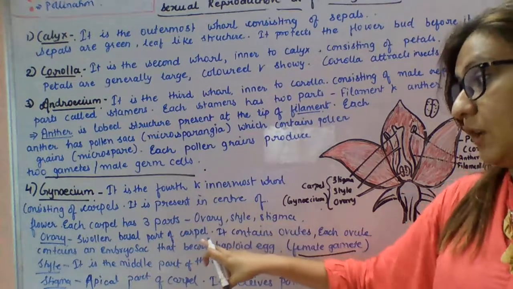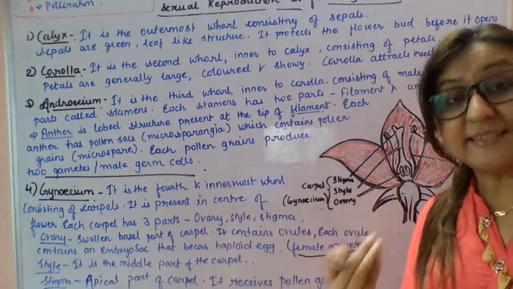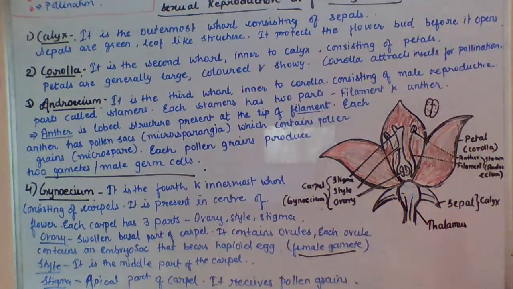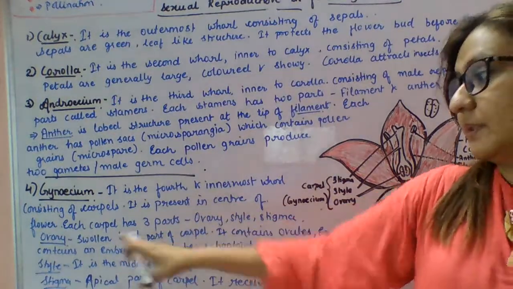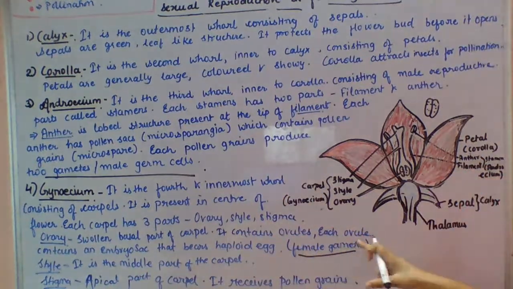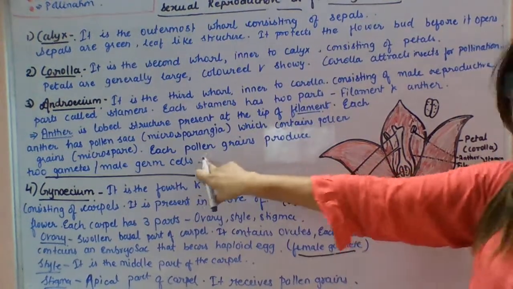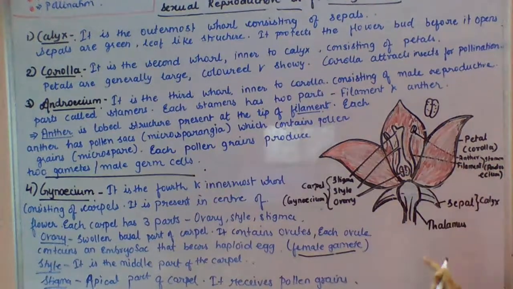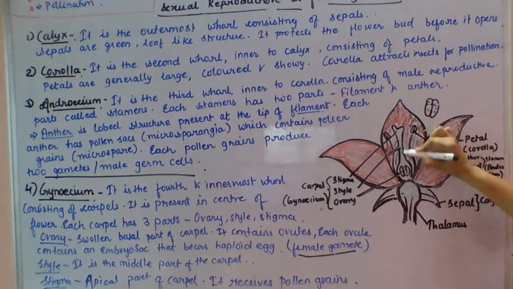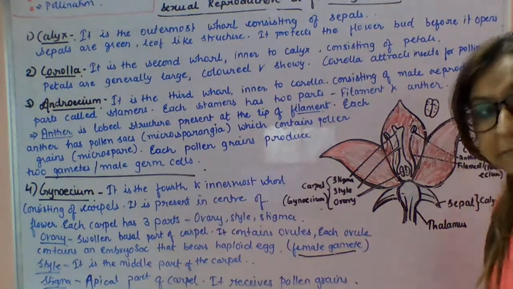That swollen basal part of the carpel is called the ovary, and inside the ovary it consists of ovules. Each ovule contains an embryo sac that bears a haploid egg, or you can say the female gamete. So here the female gametes are present and here the male gametes are present. Now see this part, style. Style is the middle part of the carpel, that is above the ovary and below the stigma.